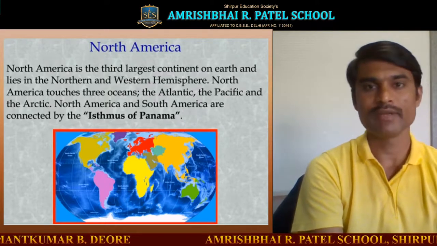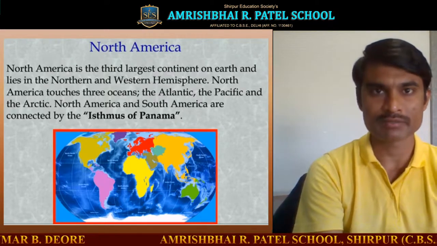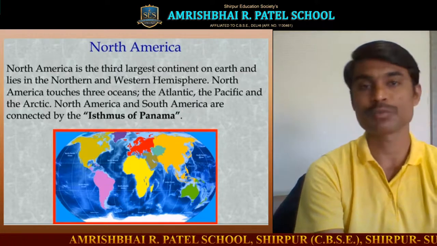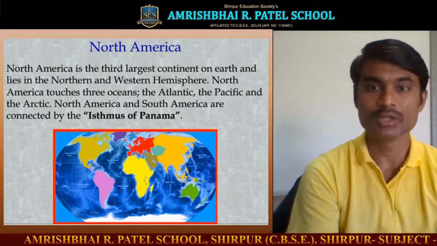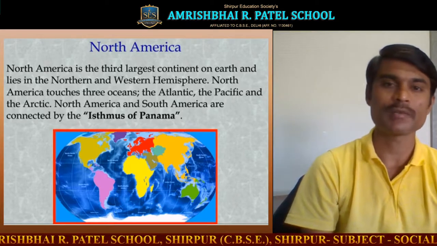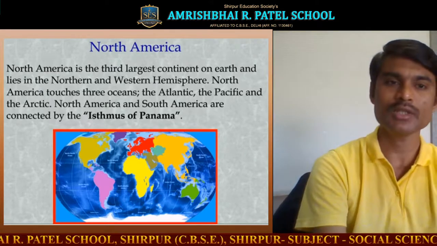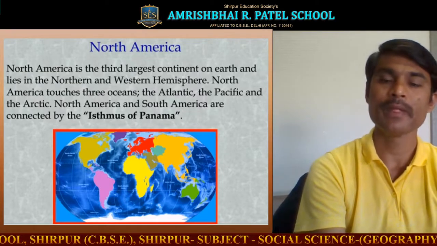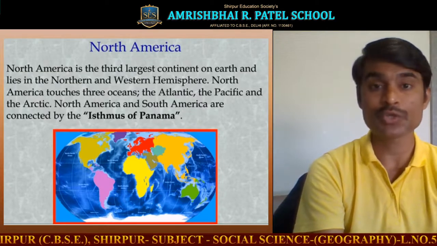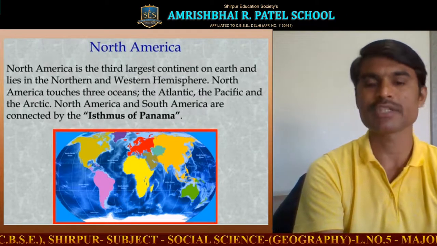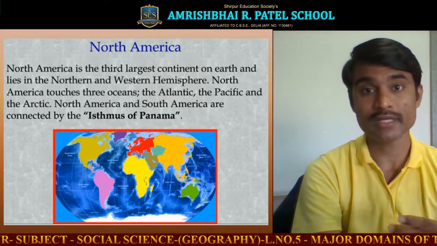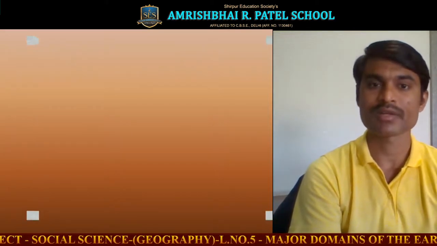I will explain in detail when I explain the question answers, including the isthmus, the definition of continent, and many things. So, in this way, North America lies in the northern and western hemisphere, touches three oceans, the Atlantic, the Pacific, and the Arctic, and is connected to South America by the Isthmus of Panama.